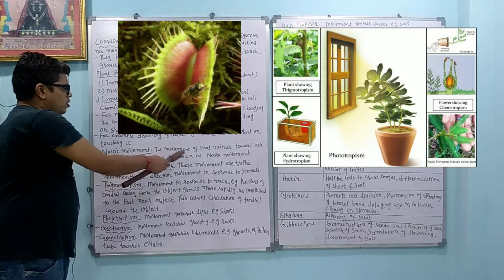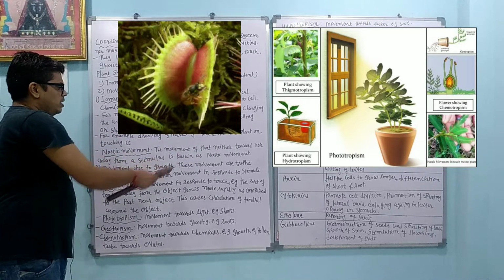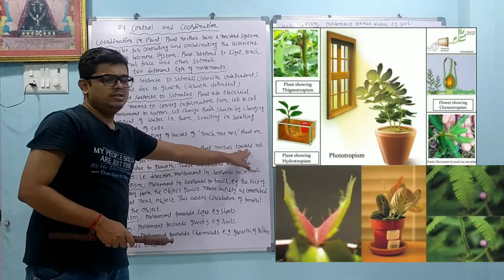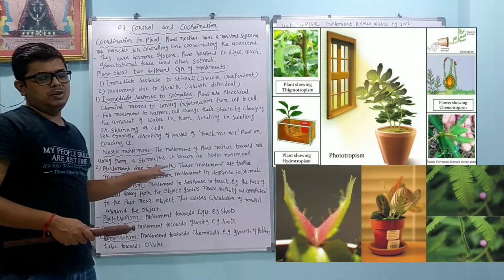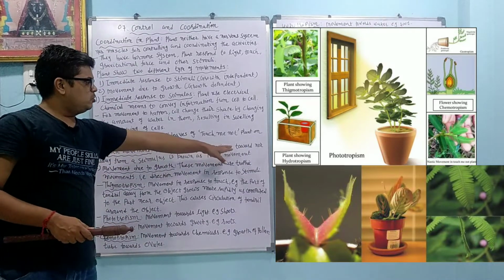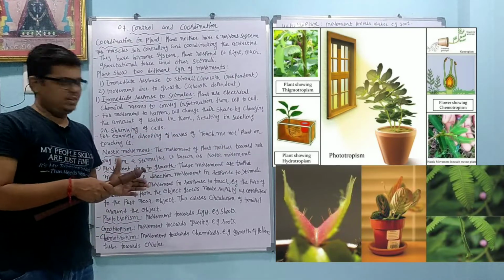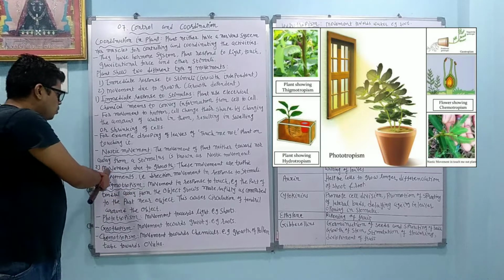Nastic movement. The movement of a plant neither towards nor away from the stimulus is known as nastic movement. Dear student, concentrate here. It is not towards the stimulus nor away from the stimulus, meaning the direction is not fixed. That is known as a nastic movement.